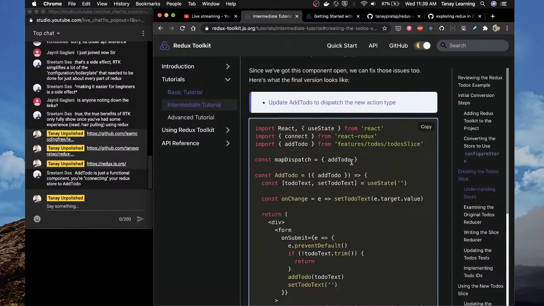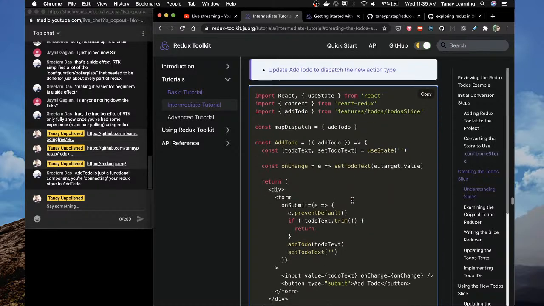We have covered that we need to use slice now instead of say combine reducer and create reducer, and from slice, your actions will be created. Good for us. Your actions will be created from the slice, and then if you want to use those actions, like add to do, you put it into a map dispatch.